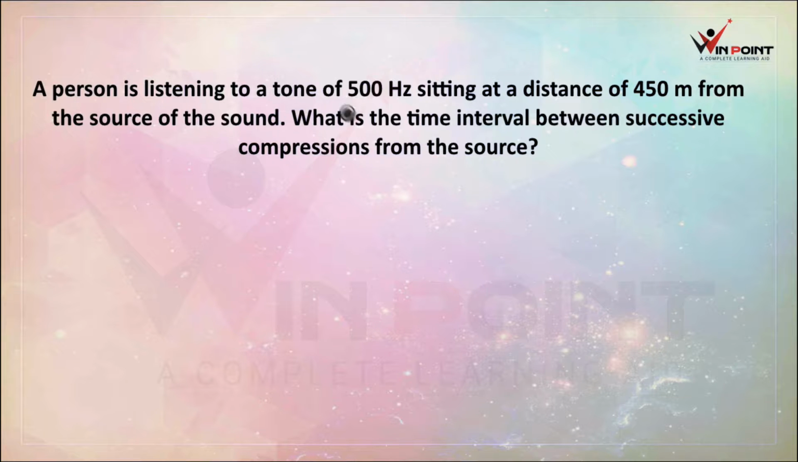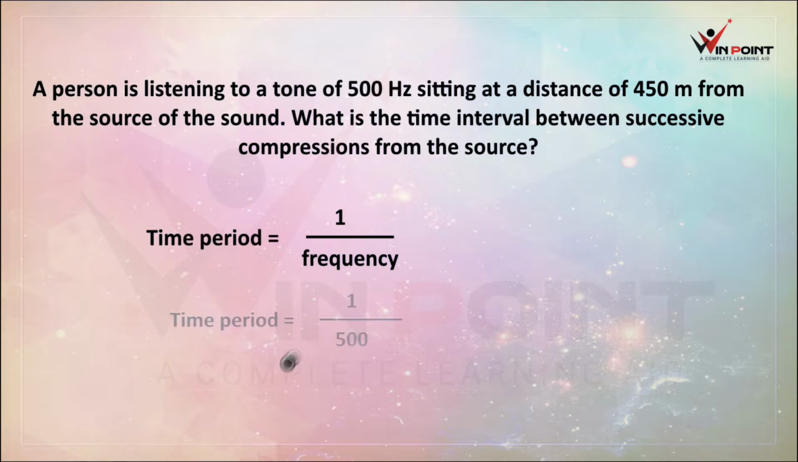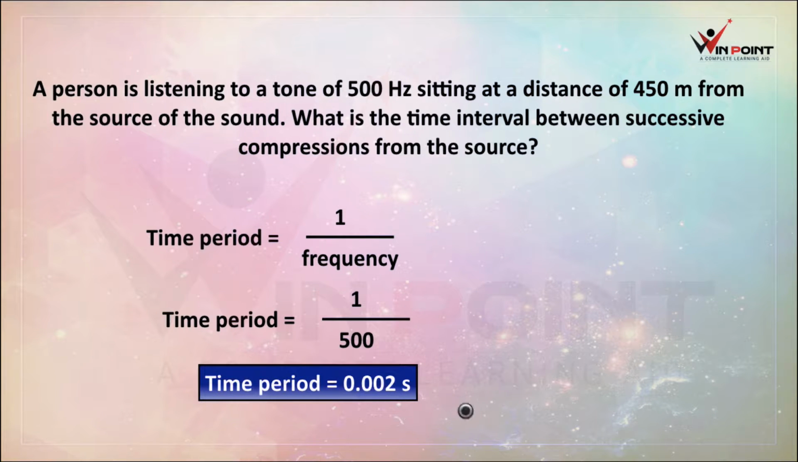A person is listening to a tone of 500 Hz sitting at a distance of 450 meter from the source of the sound. What is the time interval between successive compressions from the source? Time interval between successive compressions means we need to find the time period, right? There is a relation between frequency and time period. Frequency is the reciprocal of time period and time period is the reciprocal of frequency. Time period is equal to 1 by frequency. What is the frequency? 500. Then it will be 1 by 500. It will be 0.002 second.